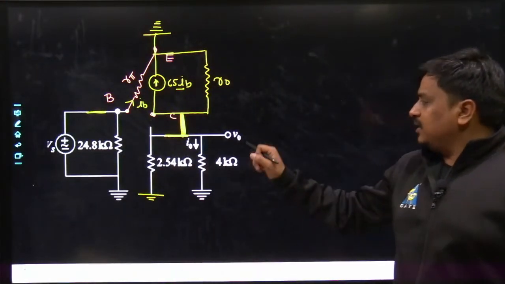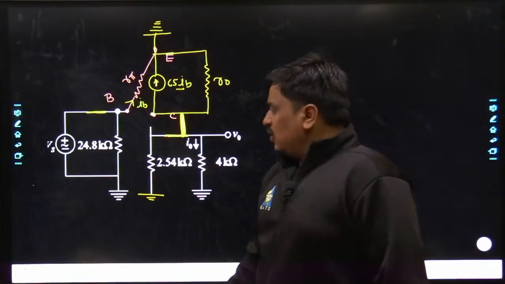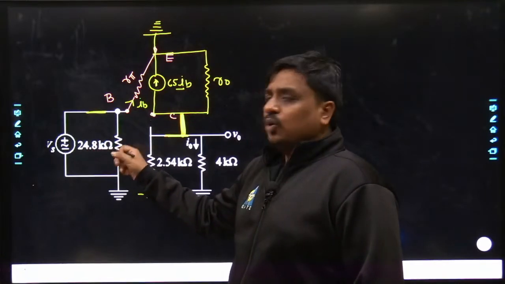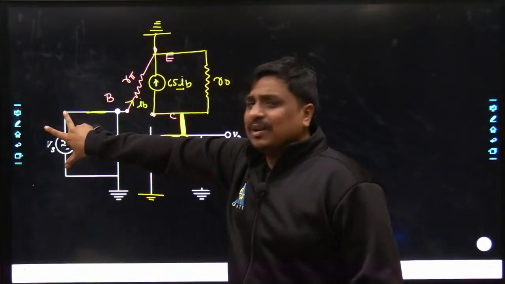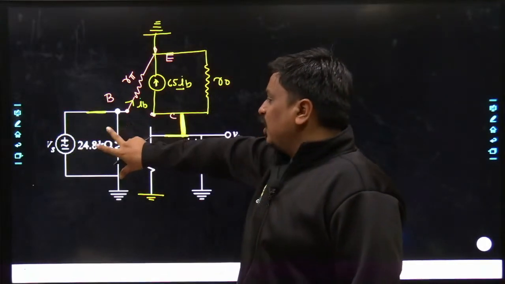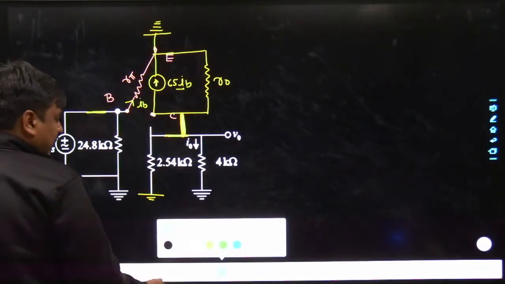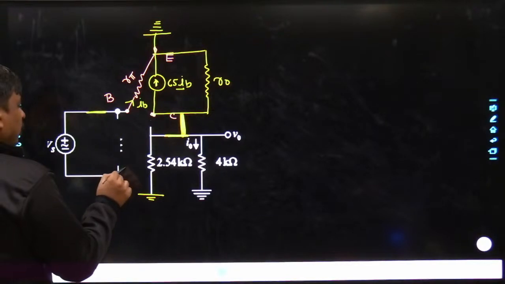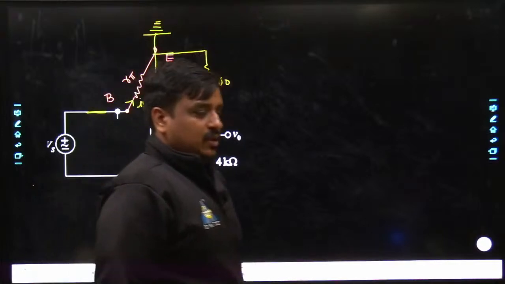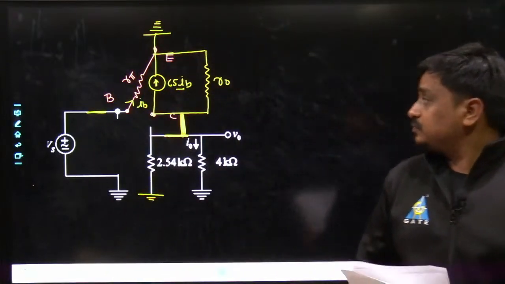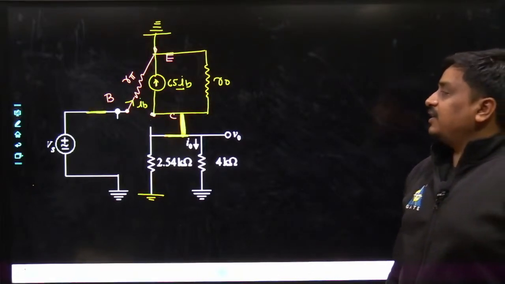And you wanted to get the ratio between I0 and Vs. My dear friends, do you have any impact of 24.8 kilo? No, 24.8 kilo is in parallel with Vs. So if the potential across this terminal is Vs, the same potential will prevail across this 24.8 kilo. So for the time being, you can just keep aside this 24.8 kilo. Now tell me, how will you calculate the value of I0 versus Vs?